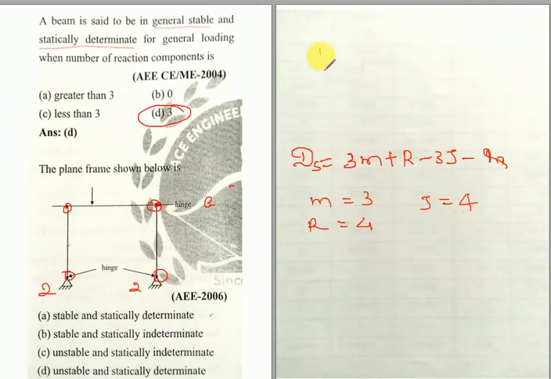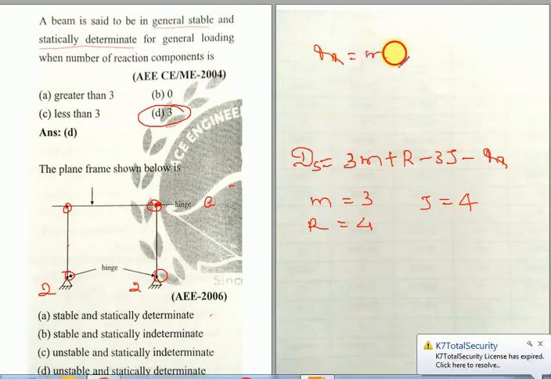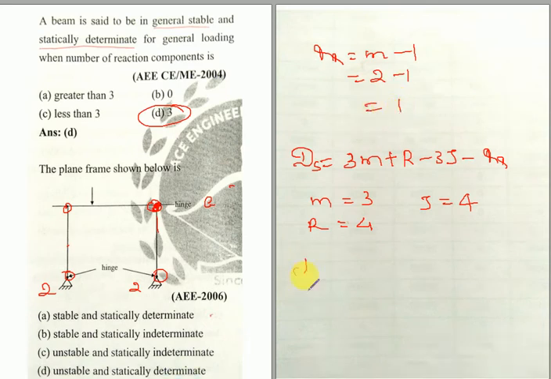Then what is the value of rr? rr is equal to m minus 1, where m is the total number of members meeting at the internal hinge, that is 2. 2 minus 1 is equal to 1. If you substitute these things in the above equation, the value of DS comes to be, so please add one more thing here. Here a hinge is present, here also they had mentioned, I forgot this, here also one hinge is present and one more hinge is present here.